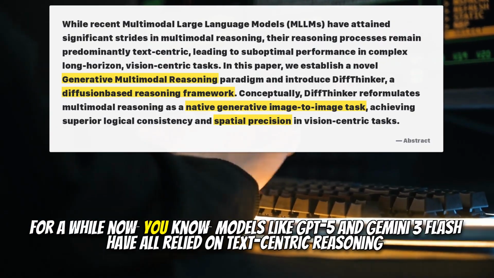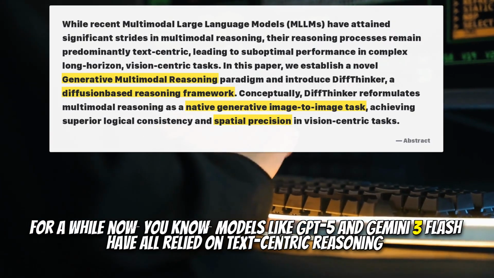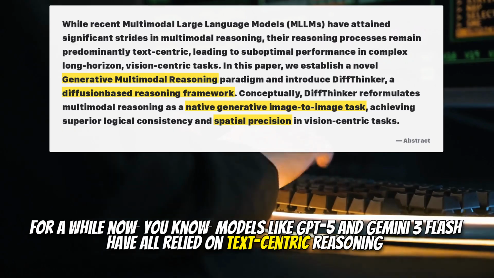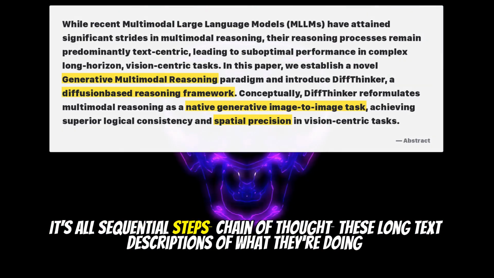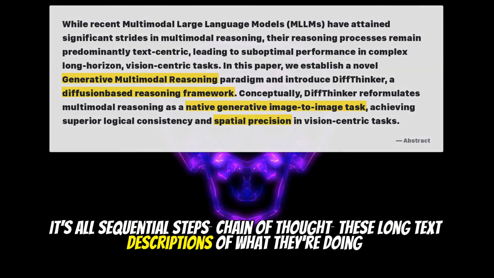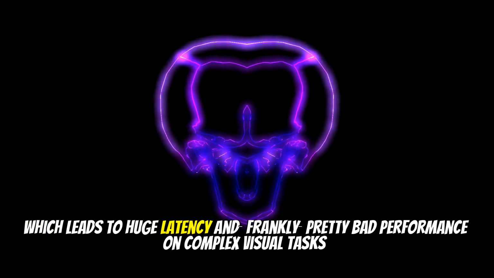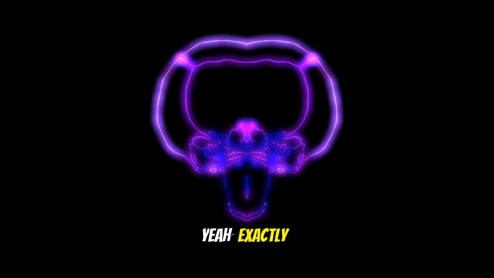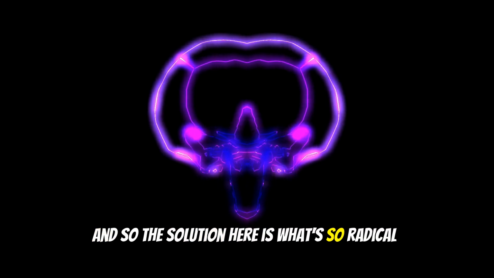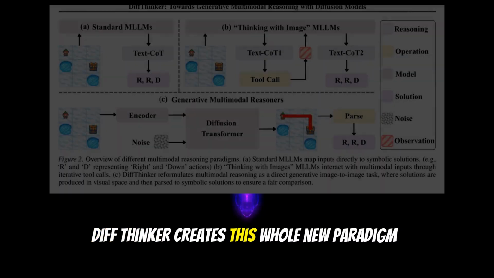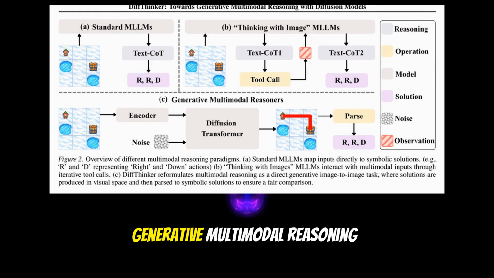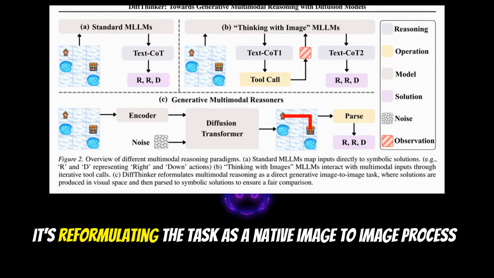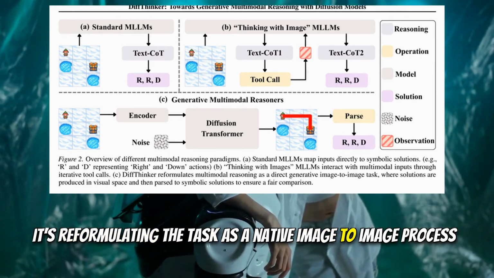For a while now, models like GPT-5 and Gemini-3-Flash have all relied on text-centric reasoning. It's all sequential steps, chain of thought, these long text descriptions of what they're doing, which leads to huge latency and, frankly, pretty bad performance on complex visual tasks. Yeah, exactly. And so the solution here is what's so radical. DiffThinker creates this whole new paradigm: generative multimodal reasoning. It's reformulating the task as a native image-to-image process.